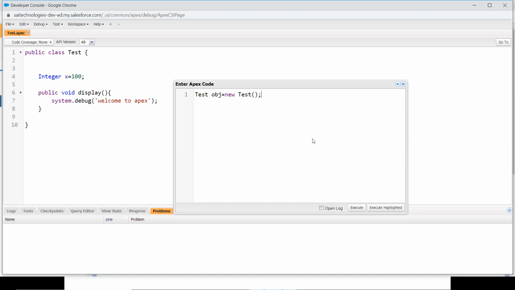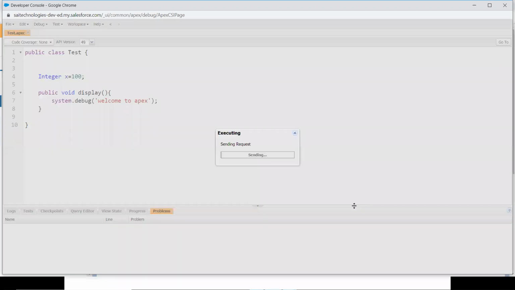So you're going to create an object for the class. Using this object, you can access your members. How many members do you have now? You have two members. One is X and another one is display. To access your members, you can use the object name, dot. Dot is the notation used to access the members. What is your function name? Display. So I'm going to access the function display here. So object dot display. Let me execute this and see what the output is.